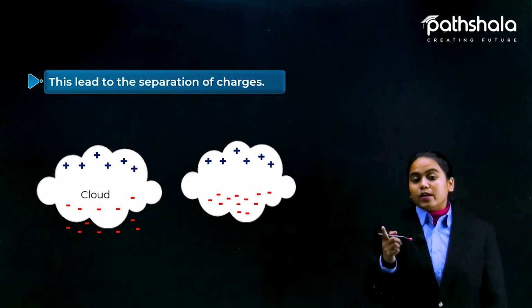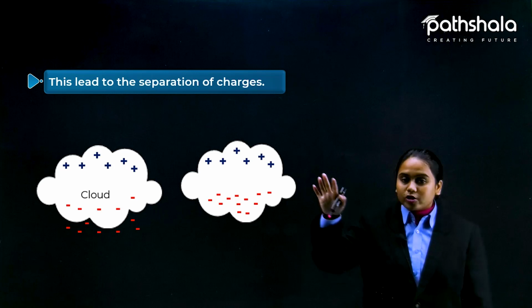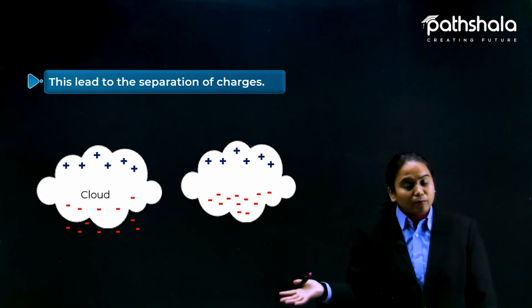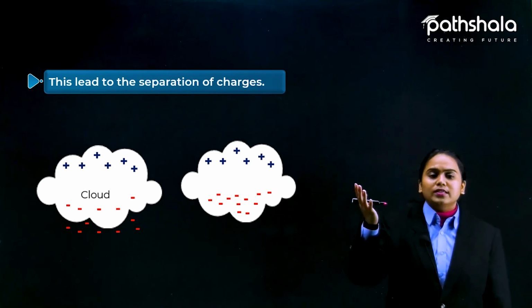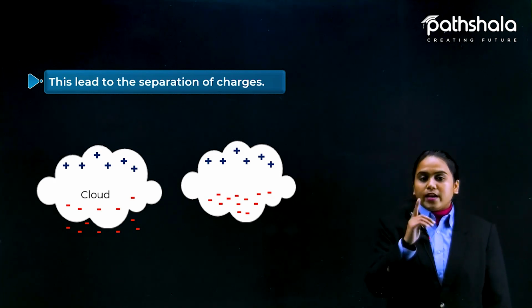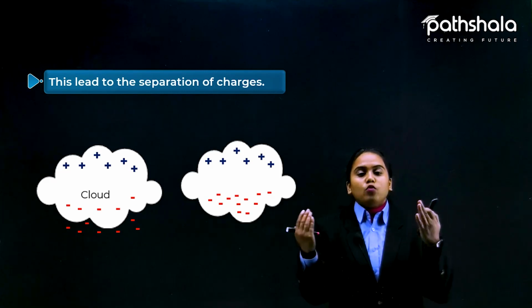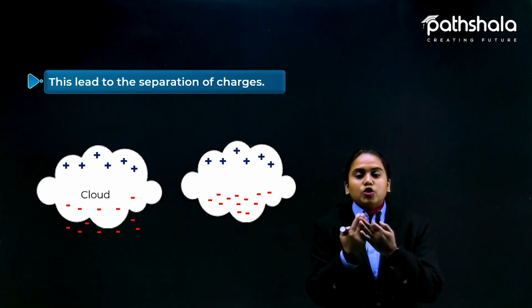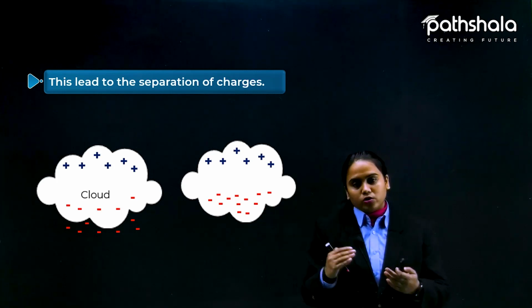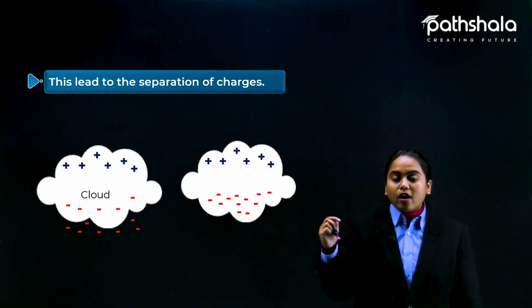Fine. So the reason was the friction between air and water, because the air moves with very fast speed in the upward direction and water is coming downward. So there is friction, and if two clouds are moving and rubbing against each other, charged particles will develop there also. Okay, so this is how the separation of charges happens.